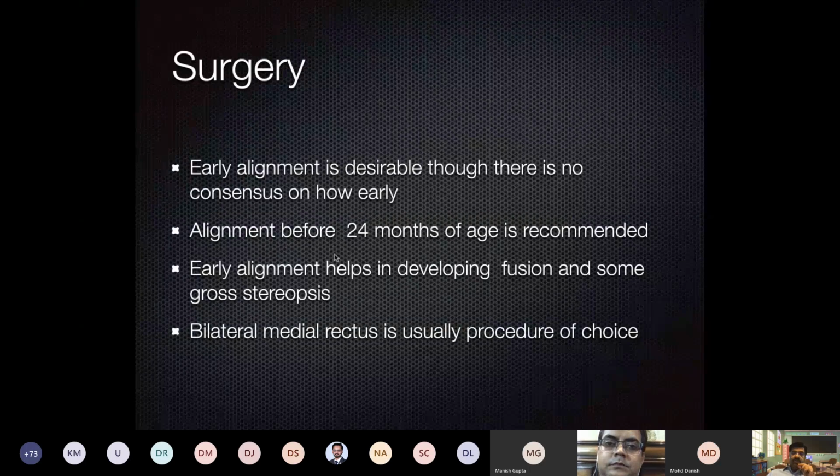And most important, apart from the amblyopia, fusion and stereopsis will be lost forever if we don't operate early in these children. The common surgery is bimedial recession. So both the medial recti are weakened so that the eyes become parallel.